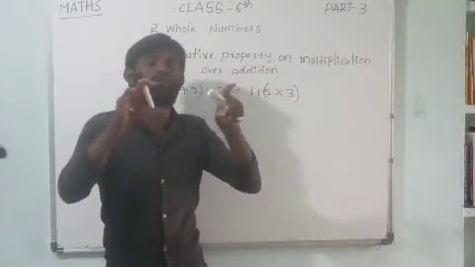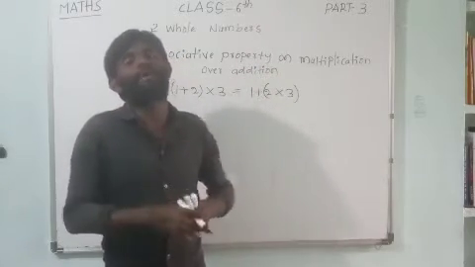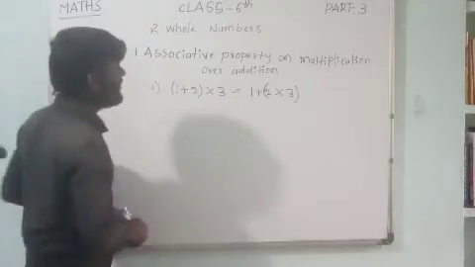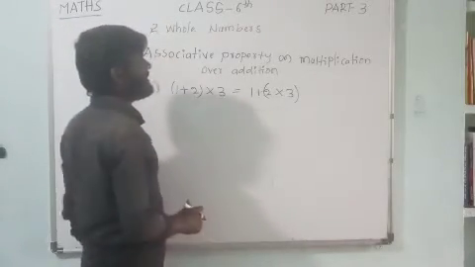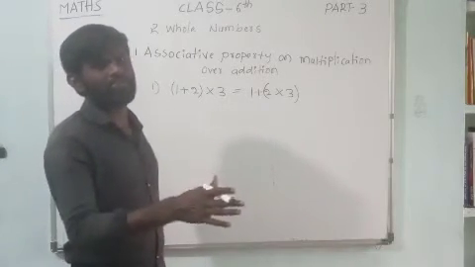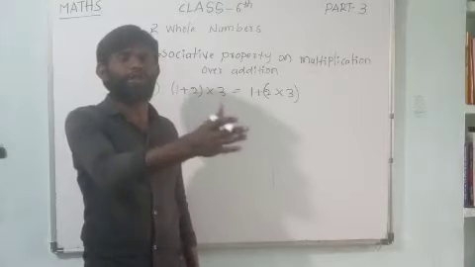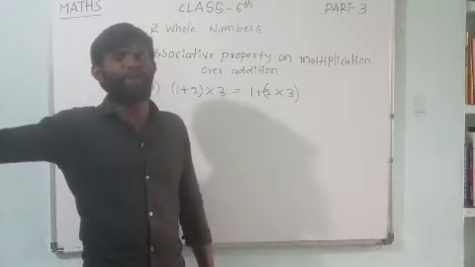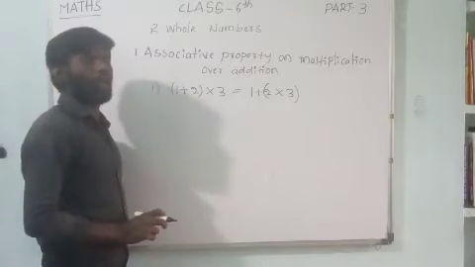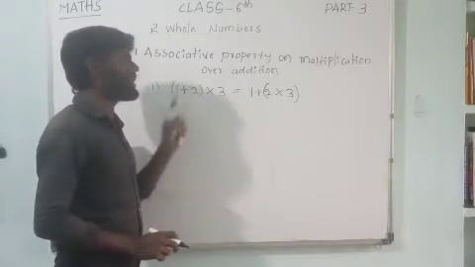That's why we choose only whole numbers. Whole numbers means the number set which begins with 0, 1, 2, 3, 4 up to infinity. Here 1, 2 and 3 are also whole numbers.